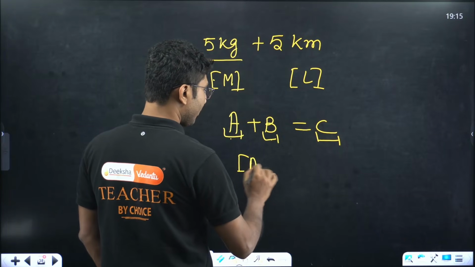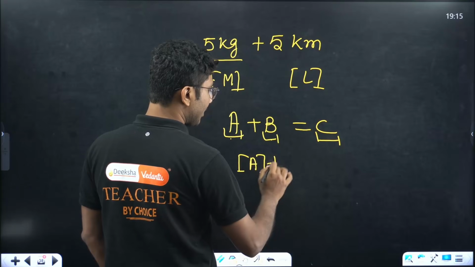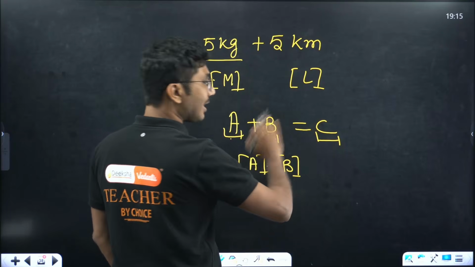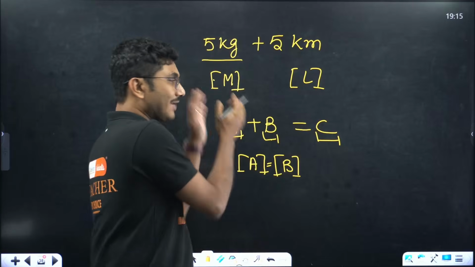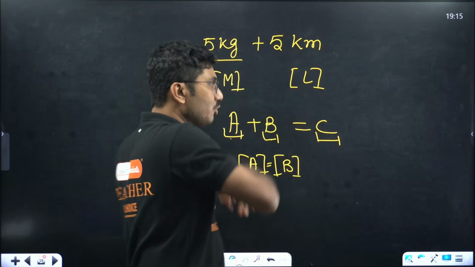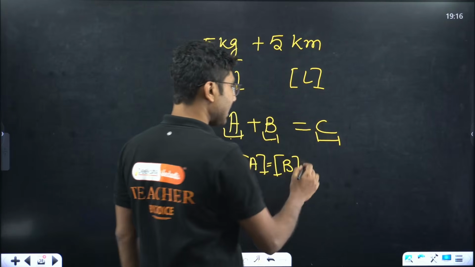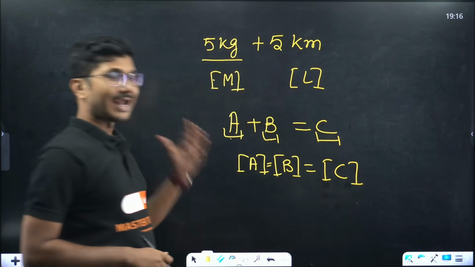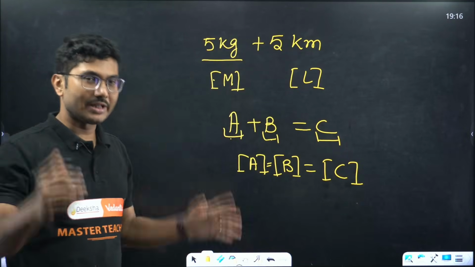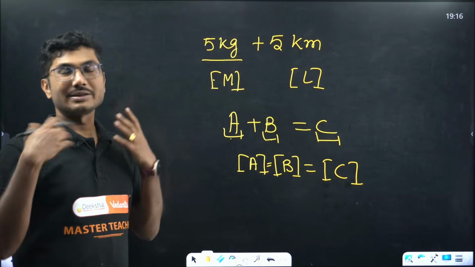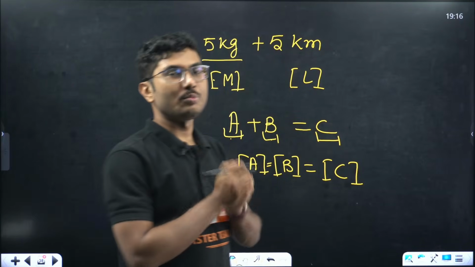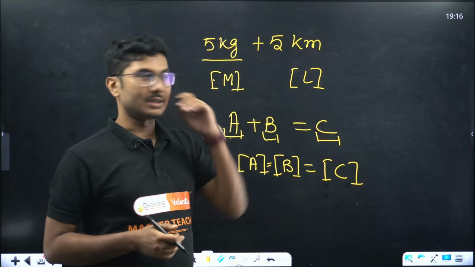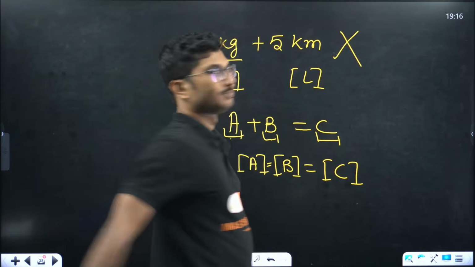So the dimension of A must be equal to the dimension of B. And on the two sides of an equation, the dimension of the left hand side should be equal to the dimension of the right hand side. That means A plus B must be equal to C. So when you are writing a dimension, these two things are very important. When you are adding or subtracting two quantities, they have to be of the same dimension. You cannot add two random quantities. This is not possible, right?